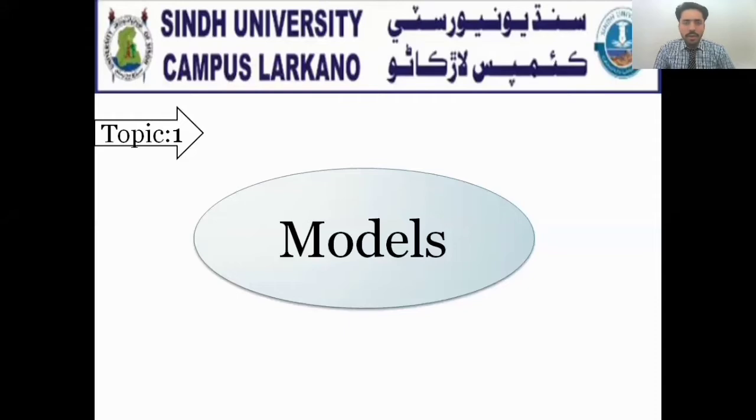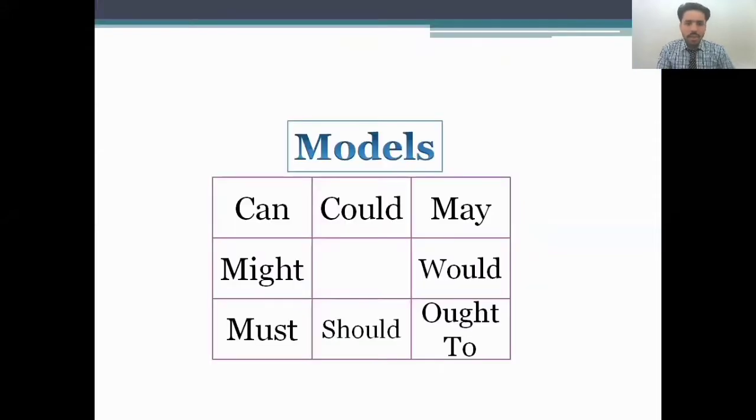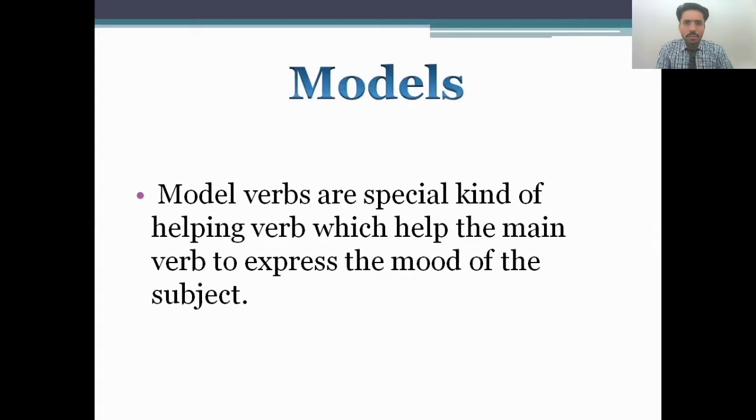The first topic, on the first slide, is the modal verbs. The modal verbs are can, could, may, might, should, would, ought. These are the modal verbs. First, we should know what modals are. Modal verbs are a special kind of helping verb added to the main verb to express the mode of the subject. We can also call them auxiliary verbs because they help express the mode of the subject. That is why they are called modal verbs as well as auxiliary verbs.